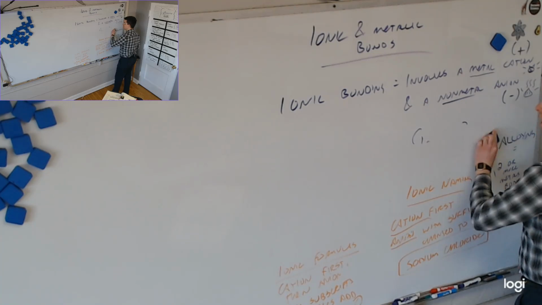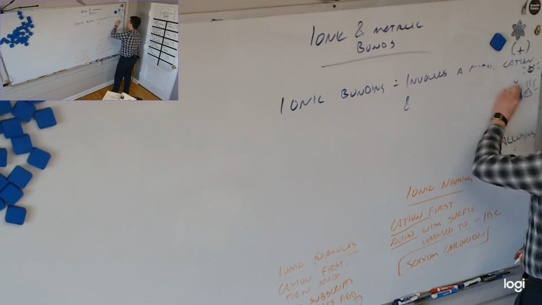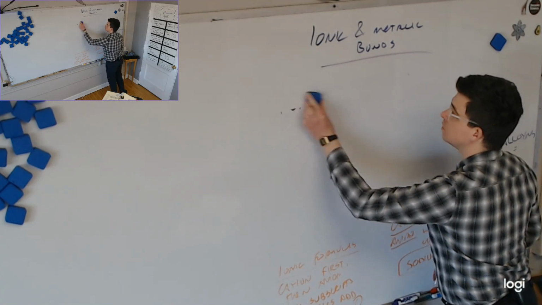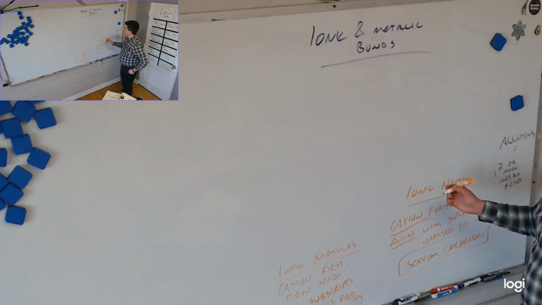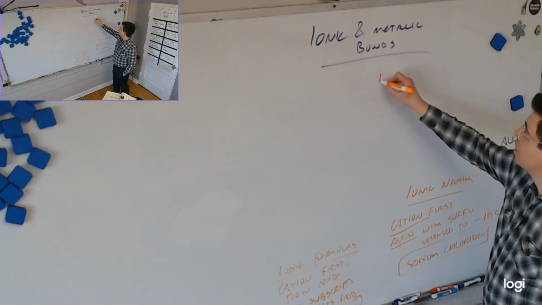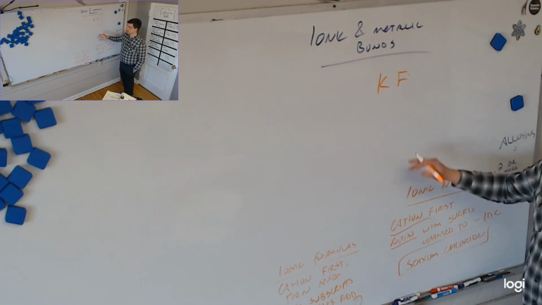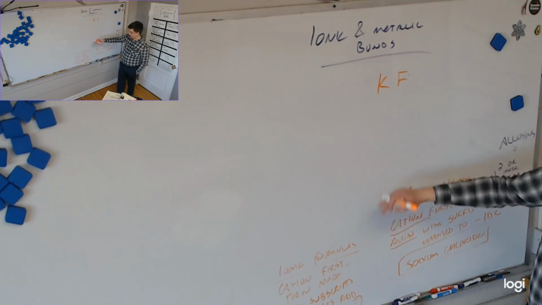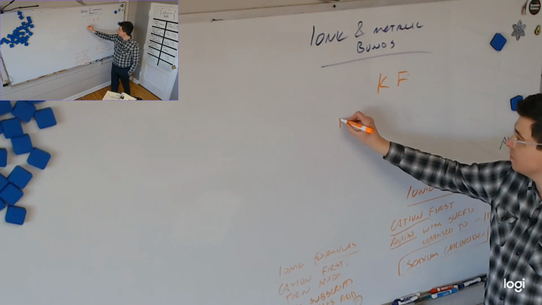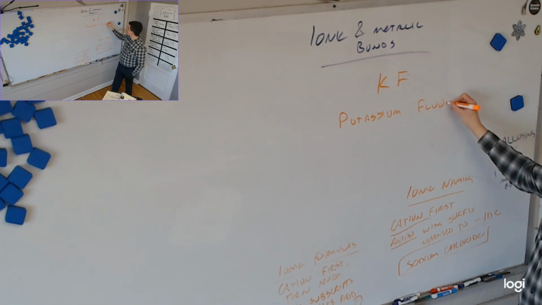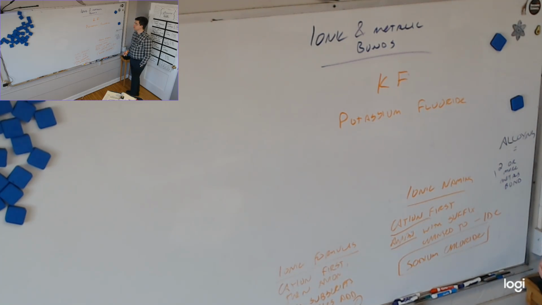So on this worksheet, you'll either be given a name and you'll have to find the formula, or you'll be given a formula and you have to find the name. Good? Let's do this one. This should be pretty easy. What's the name of this? We have to name the cation first. Which one here is the cation? Well, the first one, because in the formula, we put the cation first. So it's potassium fluoride. Yep. And that's it. That's all you have to do. It gets a little bit more complicated, but that's pretty much all the worksheet is.